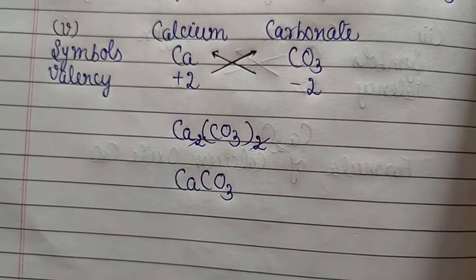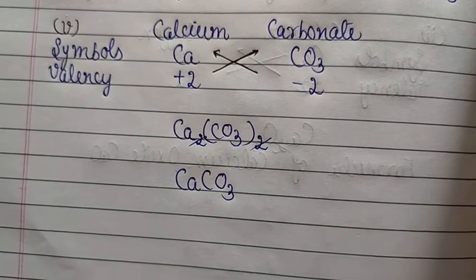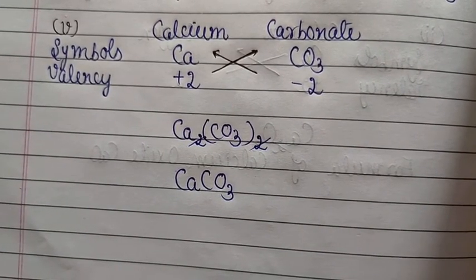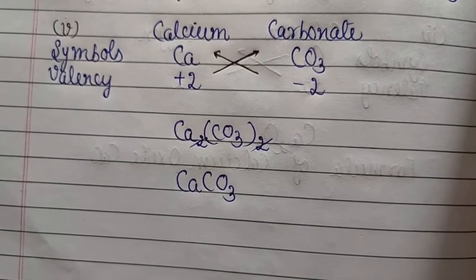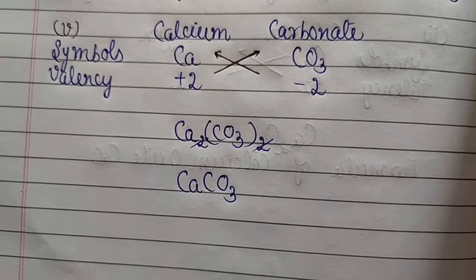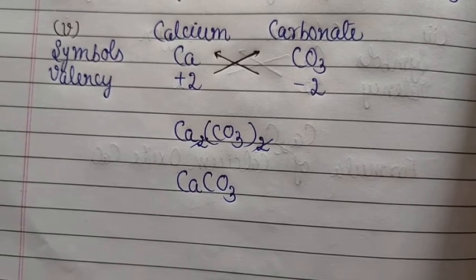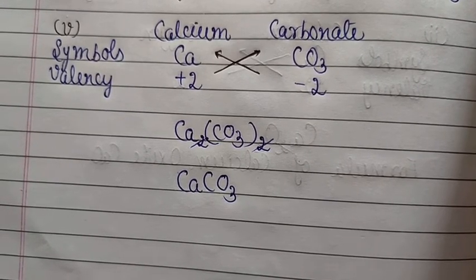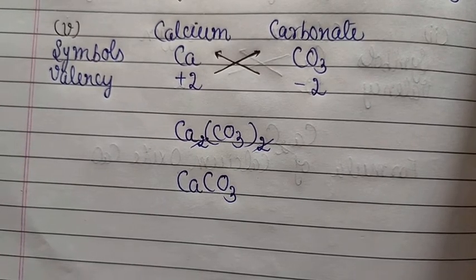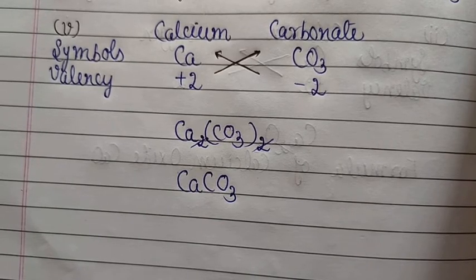Okay students, so that's it for today. Hope you all have understood how to write the formula of different chemical compounds. Okay students, so for writing the formula of chemical compounds, what is the most important thing? That you should know about the symbols and valencies of different elements. So you need to practice as much as you can of writing the formula of chemical compounds. And if you are having any doubt you can simply ask me.